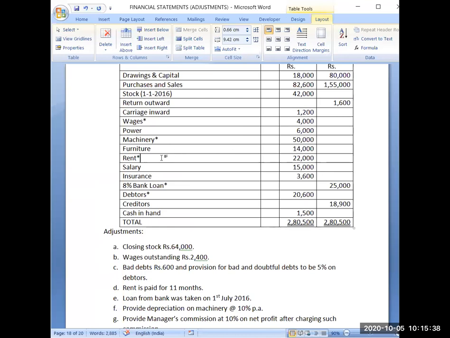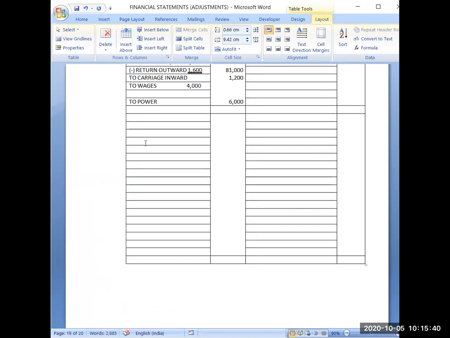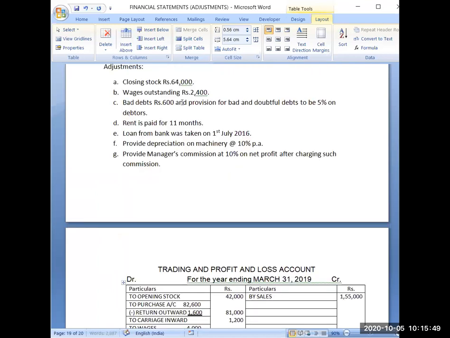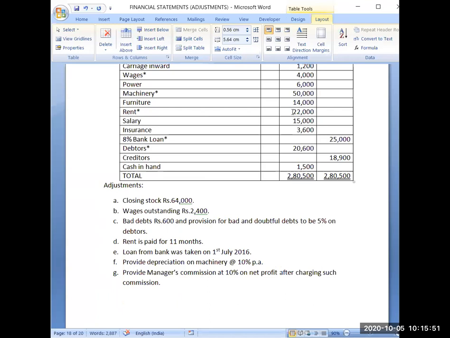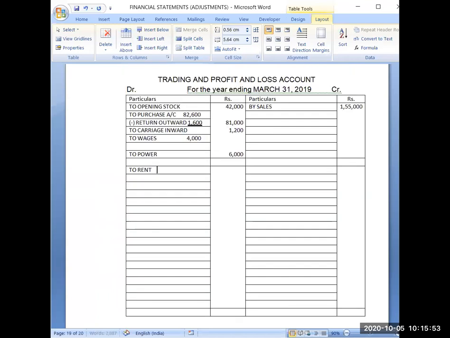Rent is 22,000. So rent I will be writing in the profit and loss account. So here I will be writing to rent. And rent is how much given? 22,000. So this amount I will be writing in the inner column because it is having adjustment.